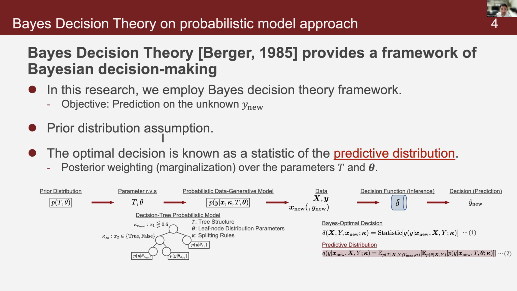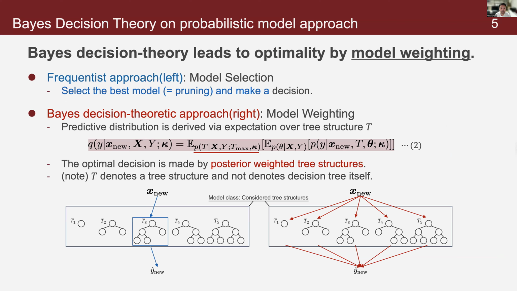In this research, we employ the Bayesian decision theoretic framework. Instead of selecting one best model, we consider a predictive distribution obtained by posterior weighting over multiple tree structures. In other words, the Bayesian approach weights tree structures probabilistically. And this is different from pruning or frequentist model selection, shown in the left side figure. It is a Bayesian approach that avoids overfitting in a principled way.